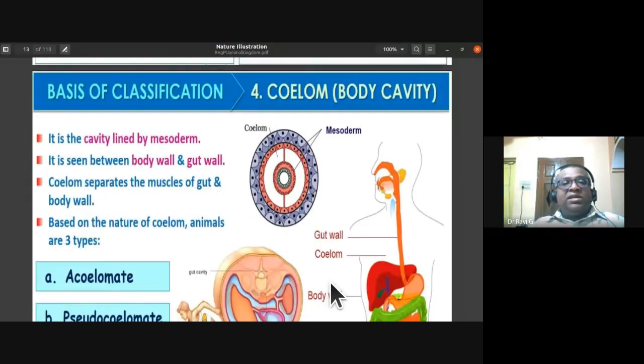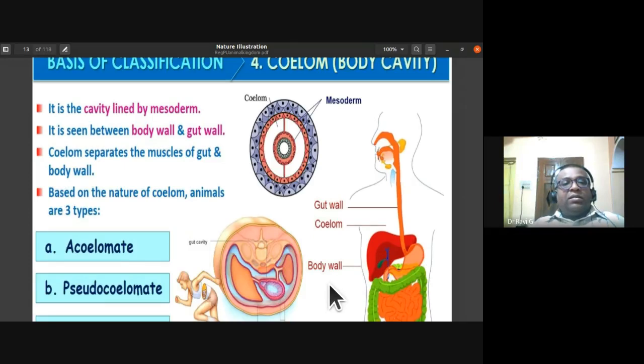Now, based on the coelom, see if the cavity is lined by mesoderm. If the cavity is lined by mesoderm, then we call them coelomate animals. Coelom or body cavity is the space present between the body wall and the alimentary canal.